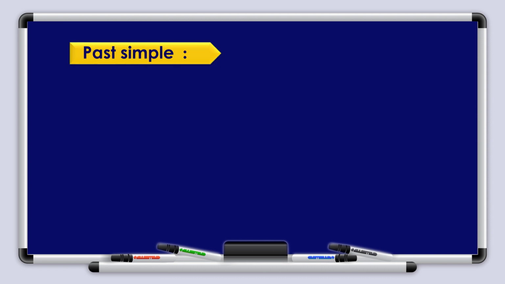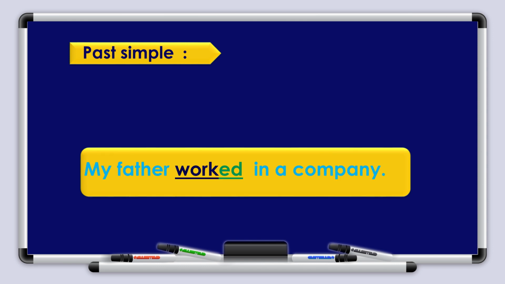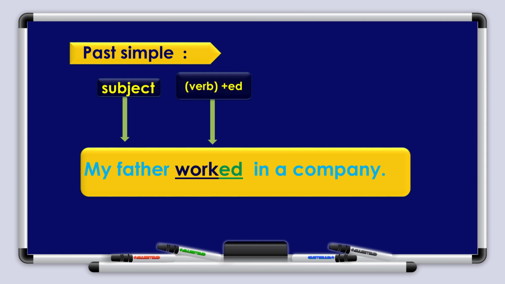Now, let's see examples of the simple past tense together. My father worked in a company. So my father is the subject of the sentence. The verb is worked in the past tense and it is a regular verb. That's why we added ed at the end. So work is worked. In a company is the rest of the sentence.